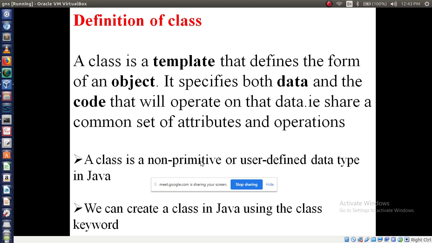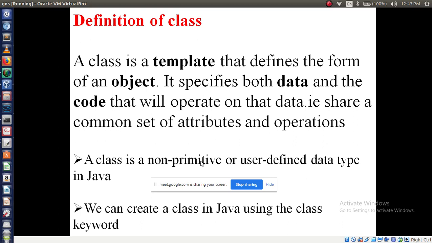In non-primitive data types come classes, lists and arrays, right? So here we are discussing classes. Class is non-primitive, or we can call it a user defined data type, because who will give the class name? You are the programmer, right? You are going to give the class name. So it is called a user defined data type.